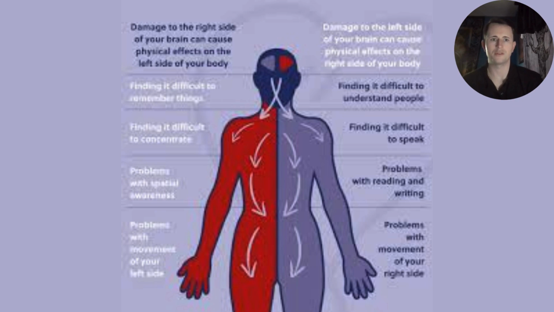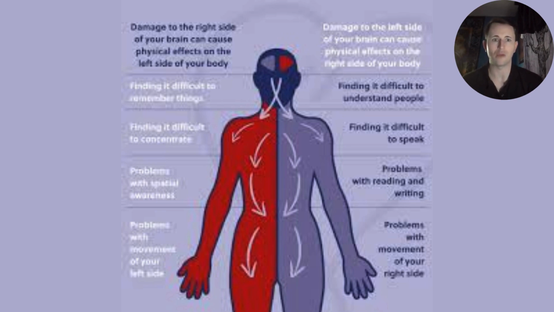Now, something important to know about strokes is if it happens on the right side of your brain, it's going to affect the motor functions on the left side of the body, and vice versa. Now, when it comes to cognitive impairments, if it happens on the right side, it's going to affect your problem solving ability in a sense. So, spatial skills, concentration, stuff like that. And if it happens on the left side, you're going to have more issues with speech and communication.